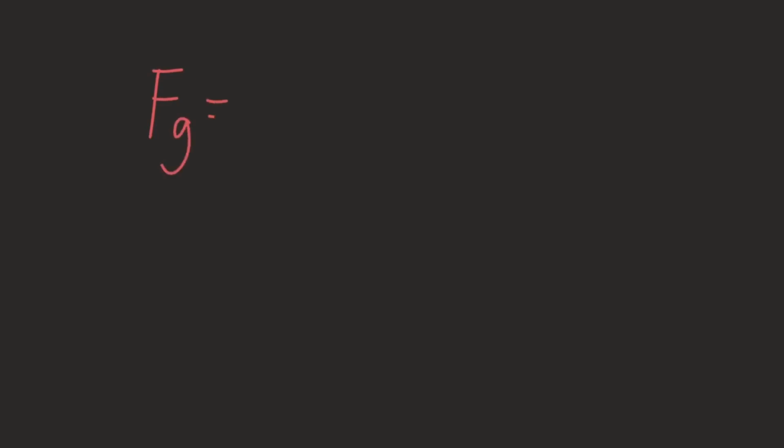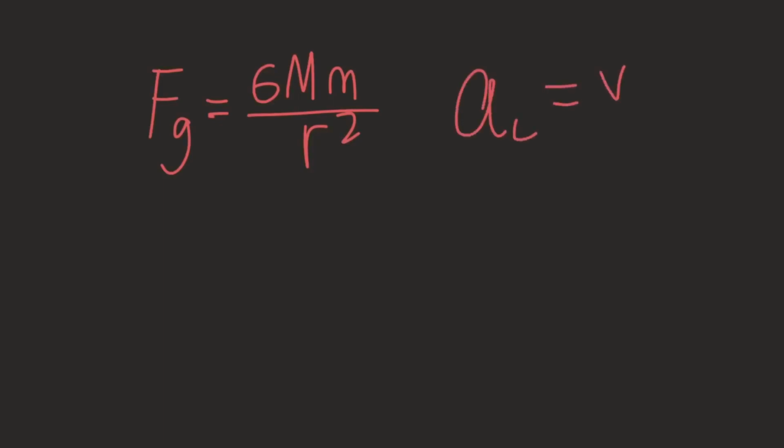The force of gravity is equal to G, big M, little m. Now this is a replacement of the original equation which had m1 and m2, but we're using big M as the central object and little m as the entity orbiting around it. Then we consider the centripetal acceleration equation. a_c equals velocity squared over r.